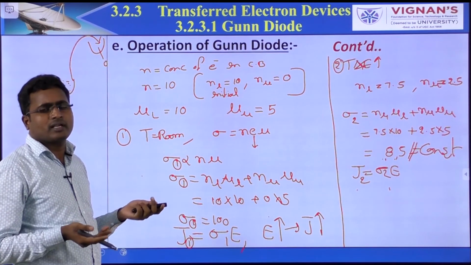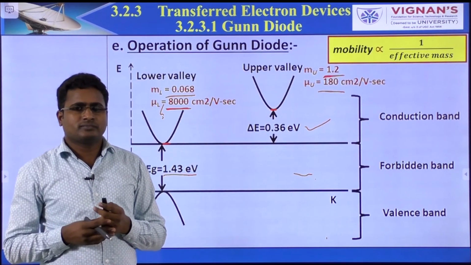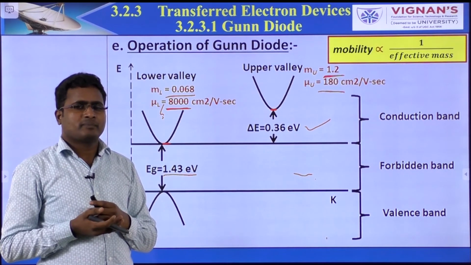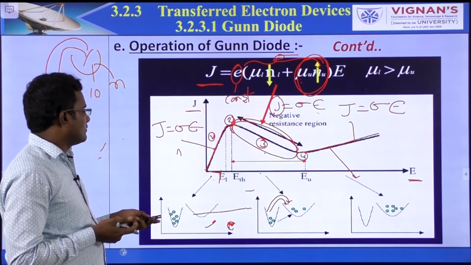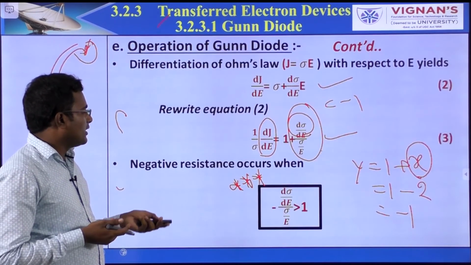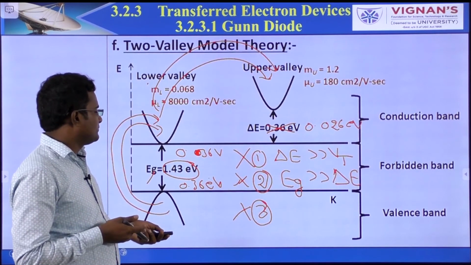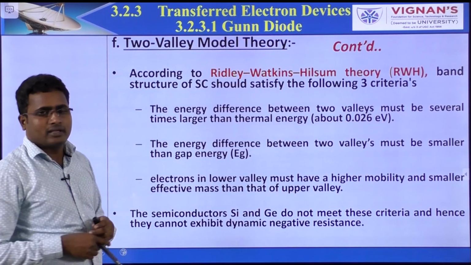We know that mobility is inversely proportional to the mass of the electron. If you change the mobility, the corresponding mass also changes. So the third condition should be followed. Then only negative resistance will occur and oscillations will be produced. These three conditions, so this I explained here.